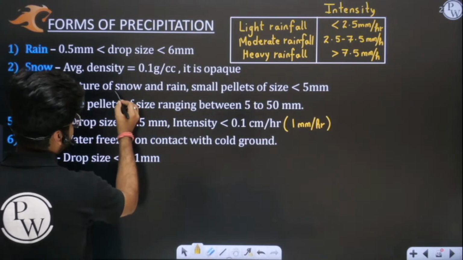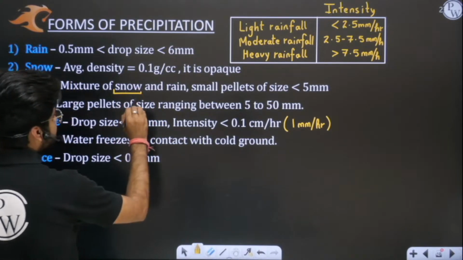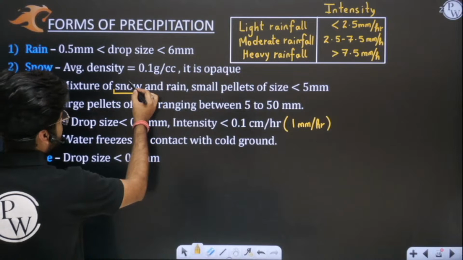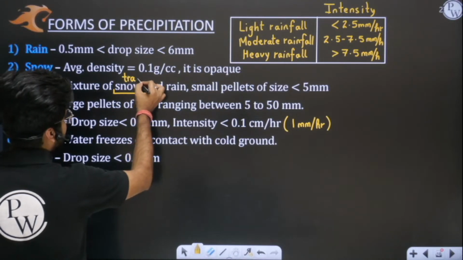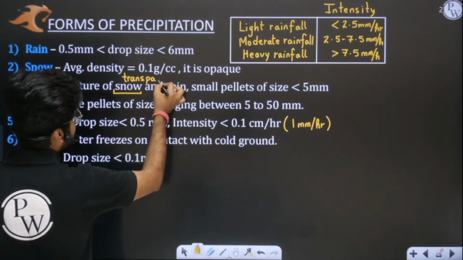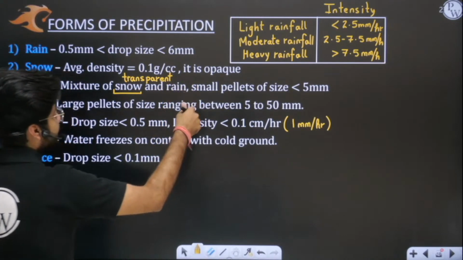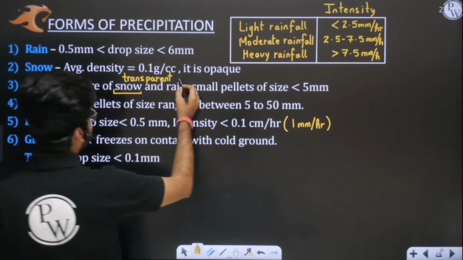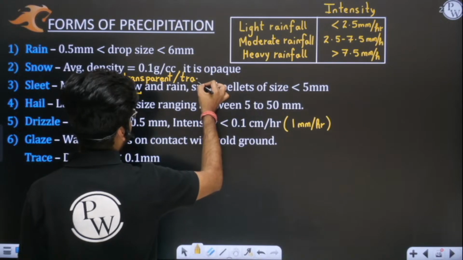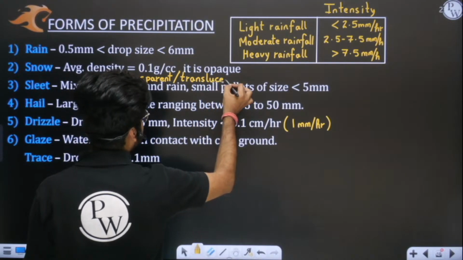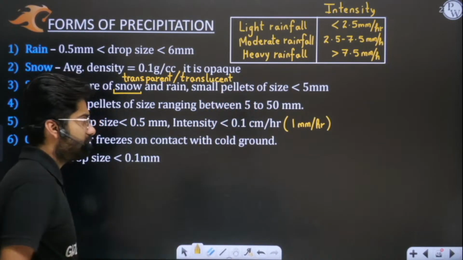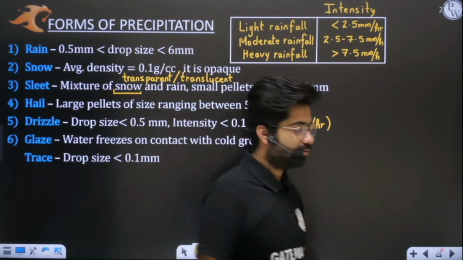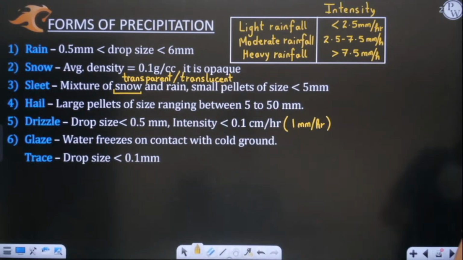See, I have missed one point here. This sleet is not opaque. It is transparent. See, the ice cubes that you see in your refrigerator are somewhat translucent or transparent. You can also search the image of sleet on Google, and you will see small ice cubes.